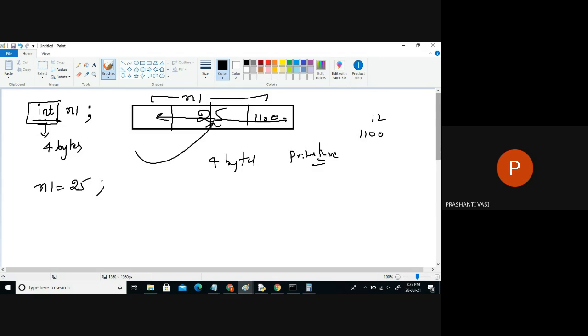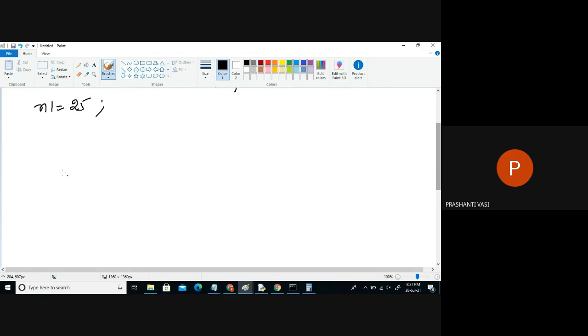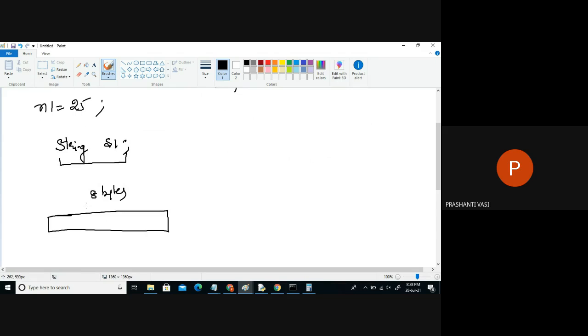Now, what is a reference data type? An example of a reference data type is String. If I declare a variable of String, for every reference data type, we get 8 bytes of memory. So we get a block of 8 bytes, and the name of this 8 byte block is s1. Later, if you say s1 is equal to a text, like a text called text, this is called string information. So this is a string object. Generally, we use this word object frequently.